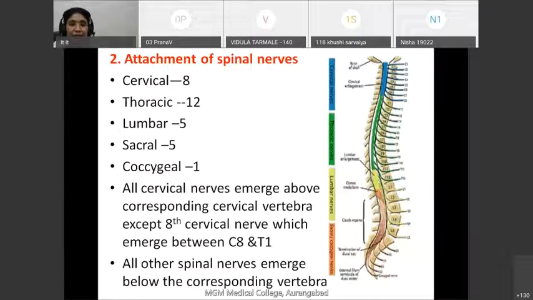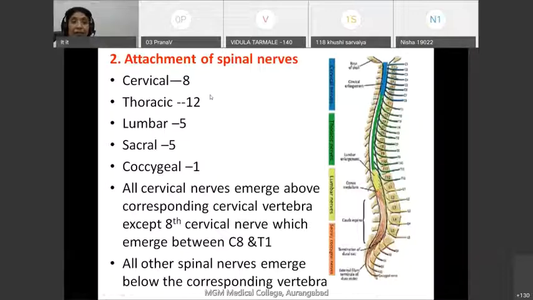You know that the vertebral column is made up of 33 vertebrae. Out of that, 7 are cervical, 12 are thoracic, 5 lumbar, 5 sacral, and 4 coccygeal. These are the number of vertebrae, which are 33. Whereas spinal nerves are 31 in number.